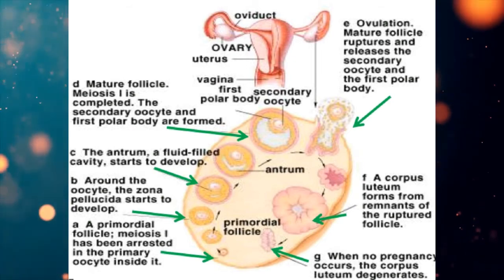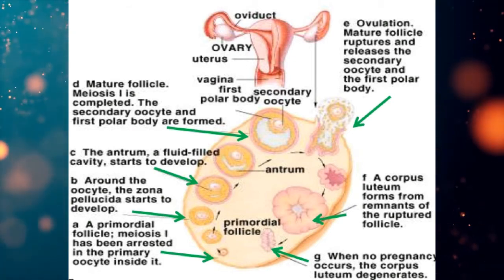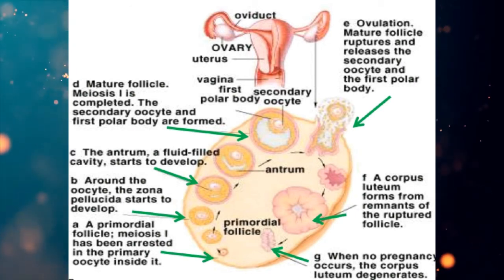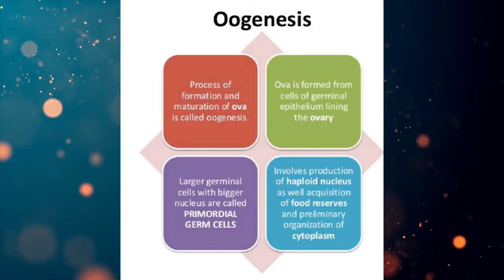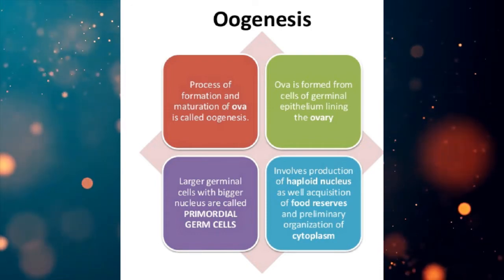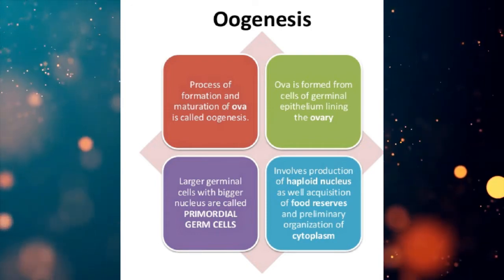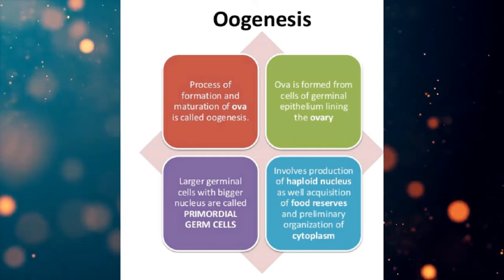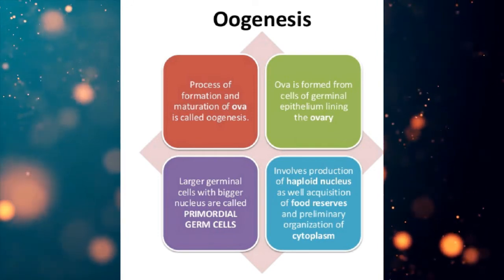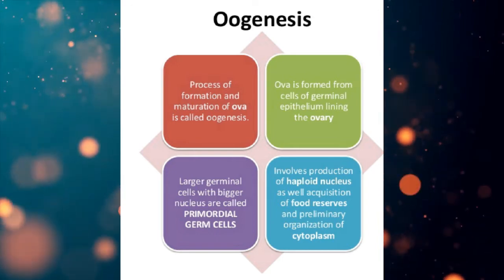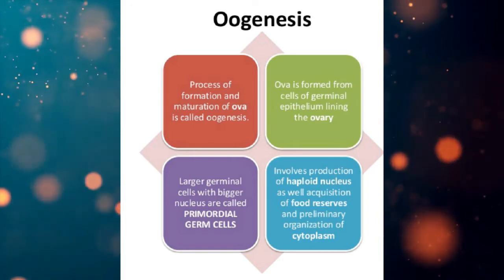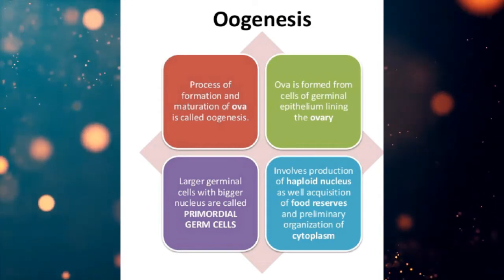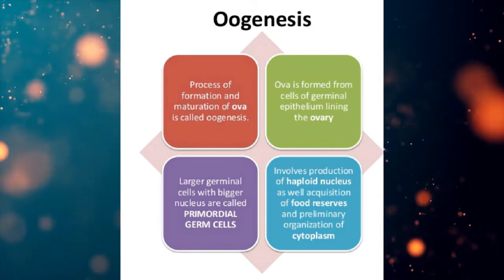Again we must recall that oogenesis starts in the fetal stage, and the primary oocytes are formed when the fetus is in the mother's womb. After birth, there is no formation of primary oocytes, only maturation of the oocyte to ovum when the female attains puberty. Next we will discuss the 3 phases of the process of oogenesis.